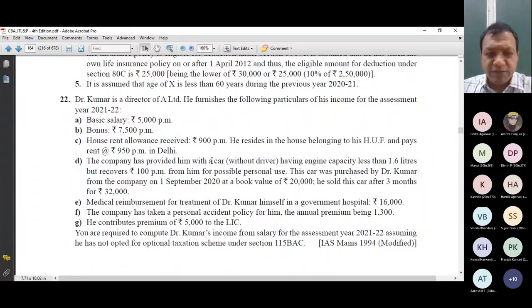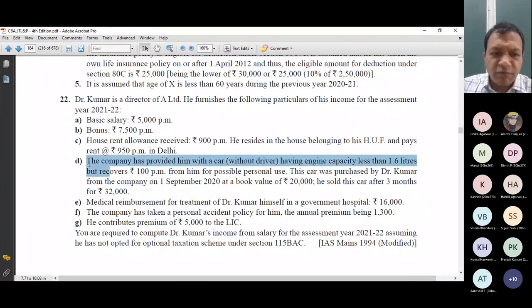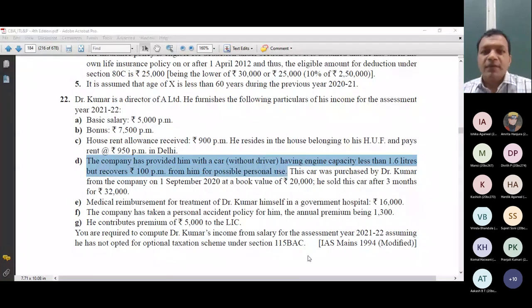D point. The company has provided him with a car without driver. Company has provided, that means employer has provided, having engine capacity less than 1.6 liter, but recovers 100 per month from him for possible personal use. Can you explain what these two lines want to convey to the reader? So it means that the car is used for official as well as personal use.